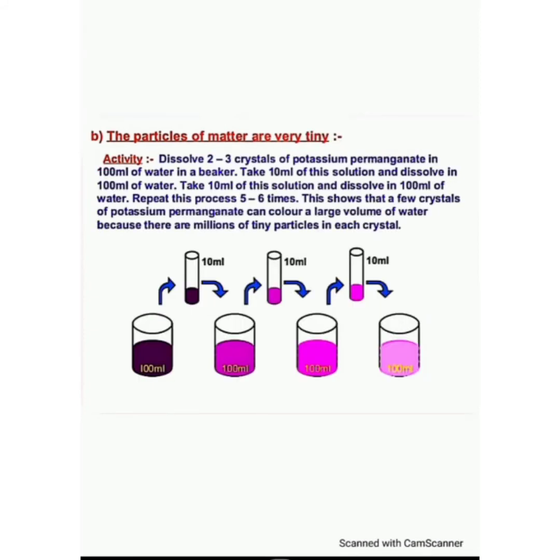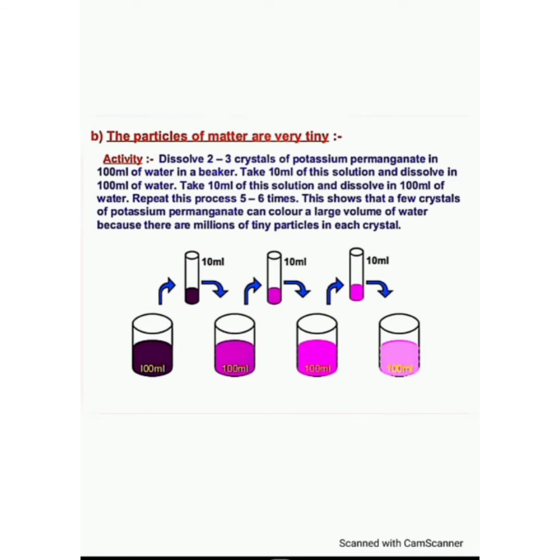Next nature: the particles of matter are very tiny. How are we going to consider that they are very tiny? I have taken 4 beakers here. Fill the first beaker with 100 ml, and fill all the remaining with 90 ml. In the first beaker take 2 to 3 crystals of potassium permanganate and dissolve it. Later take a test tube, take 10 ml from the first beaker, then pour it into the second beaker. The second beaker also will turn pink.